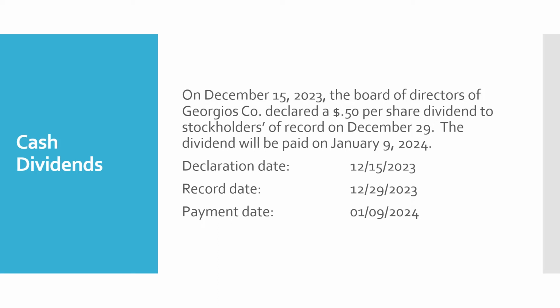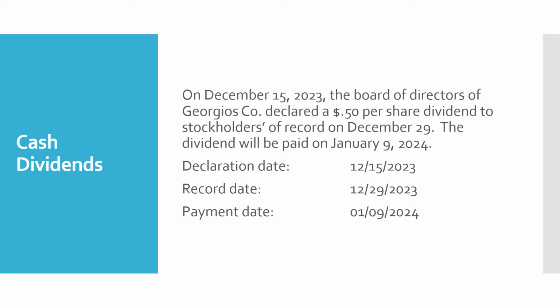So we're going back here to Georgios Company, and on December 15th of 2023, the board of directors of Georgios declares a 50-cent per share dividend to stockholders of record on December 29th. The dividend will be paid on January 9th of 2024.